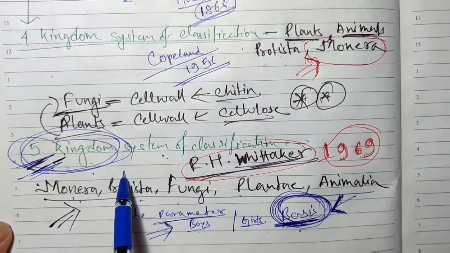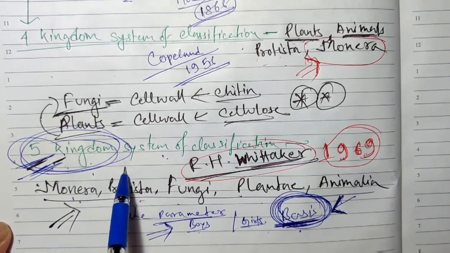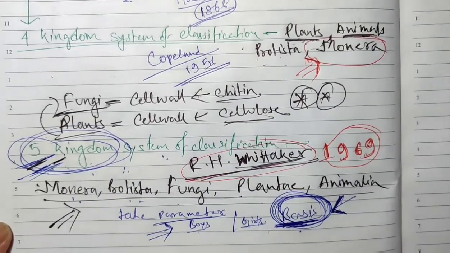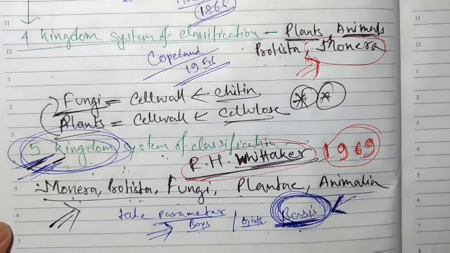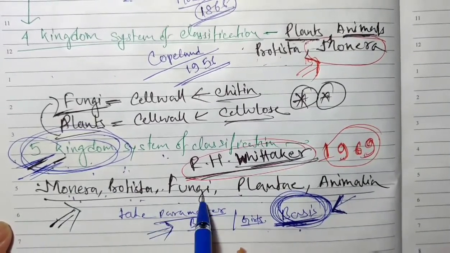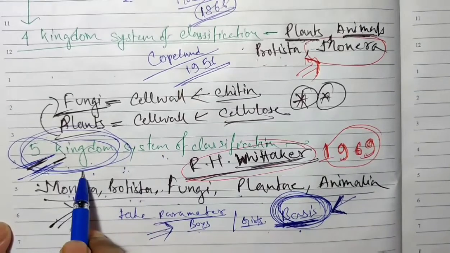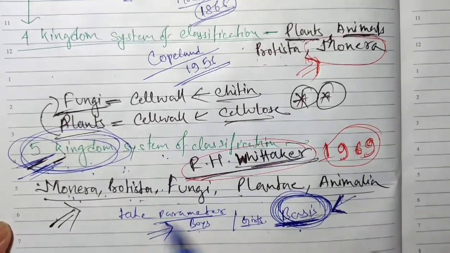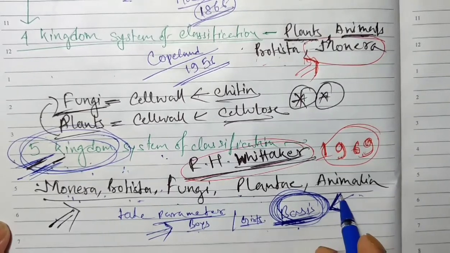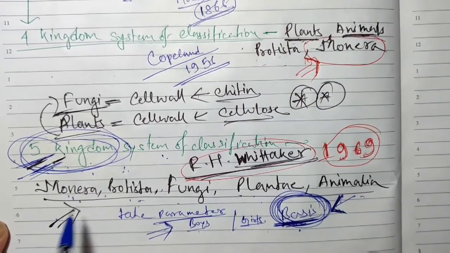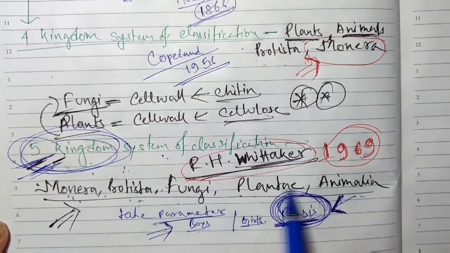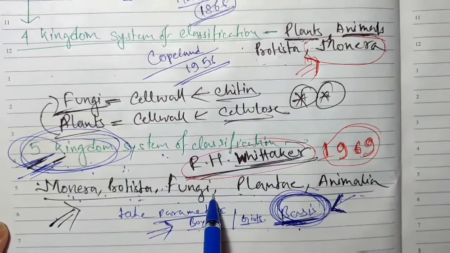That means R.H. Whittaker had taken some basis, on the basis of that he classified the whole living organisms into 5 kingdoms. That means according to R.H. Whittaker, the whole living organisms are divided into Monera, Protista, Fungi, Plantae, Animalia. So according to him, no such other organisms will be there other than these 5 kingdoms. That means there cannot be anything other than this.